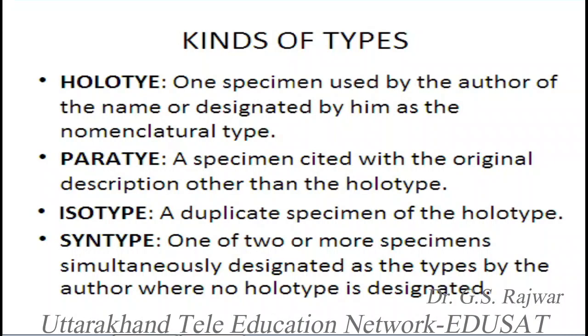So a duplicate of holotype is always called isotype. So this is other than holotype. Holotype is always one. You cannot say there are 4 holotypes. Holotype is always one. That is the main type or main nomenclature type specimen.